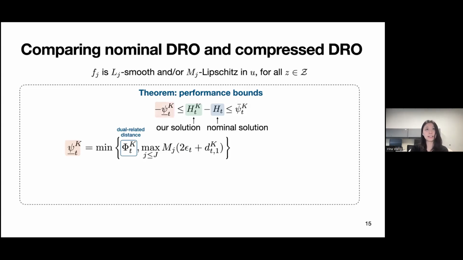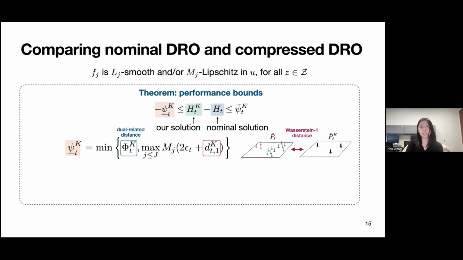We show that in one direction of the bound, so this is h_t minus h_k, it's going to be the minimum of some dual related distance. This dual related distance, I won't go into the details of it, but it involves the dual variables or the auxiliary variables of the reformulated problem that I showed in the previous slide. And it could also depend on the Wasserstein-1 distance between the empirical distribution and the compressed empirical distribution, as well as the radius epsilon of the uncertainty set and the Lipschitz constant of the functions.